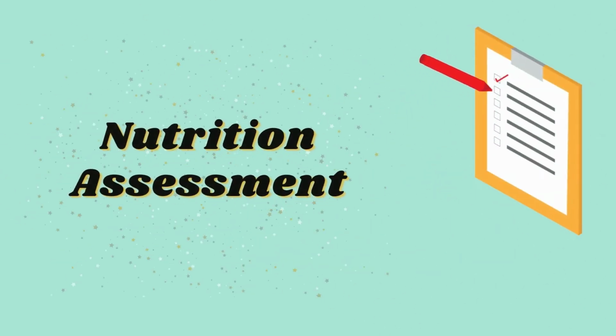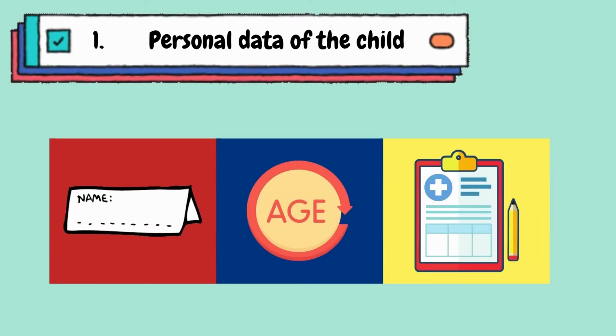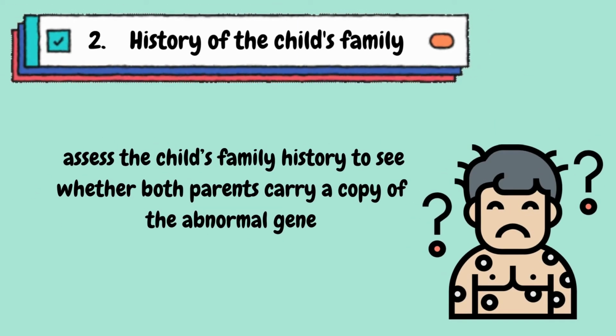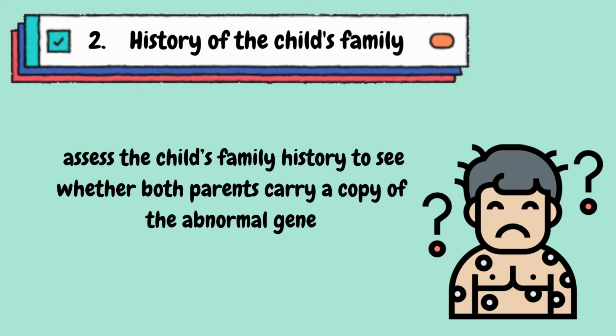The nutritional assessment for FAOD can be done by: first, assess the personal data of the child such as name, age, and medical history. The second one is assessing the child's family history. This is crucial as FAOD is due to genetic mutation. Hence, by assessing both parents' history, whether they carry the abnormal gene, it can confirm the diagnosis.